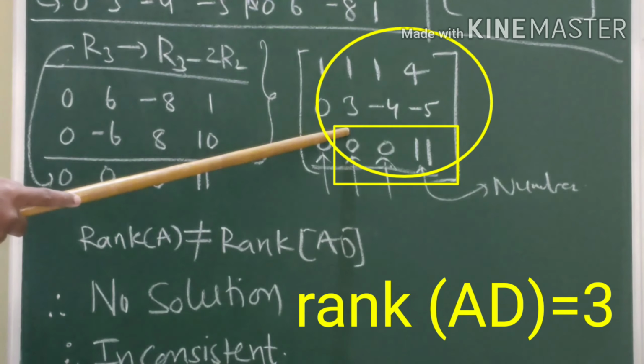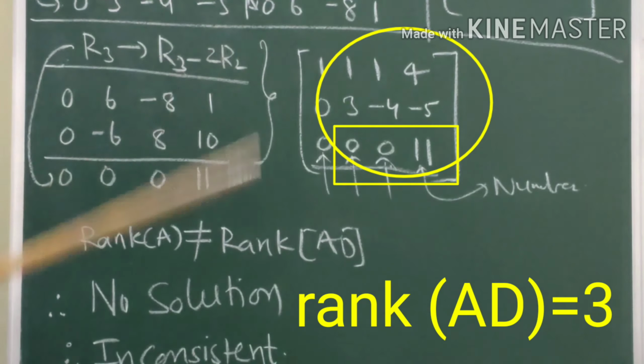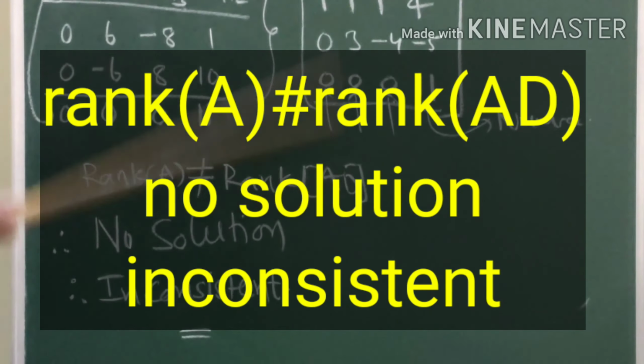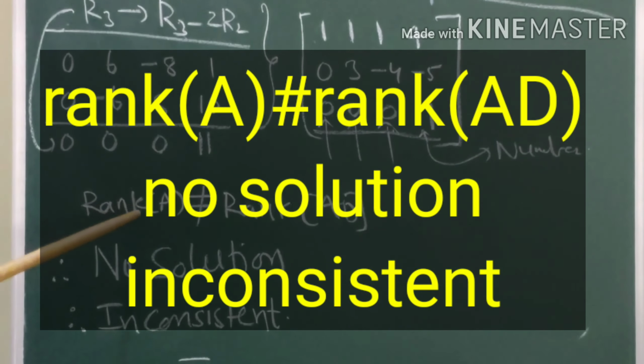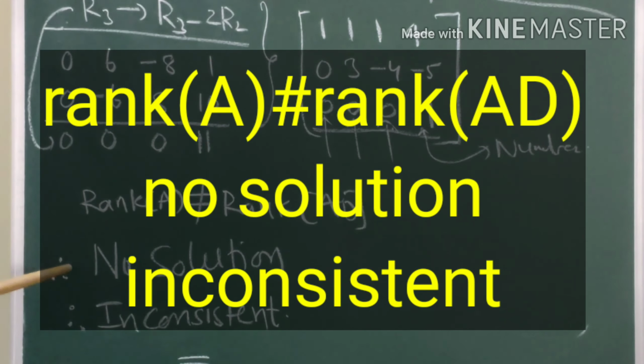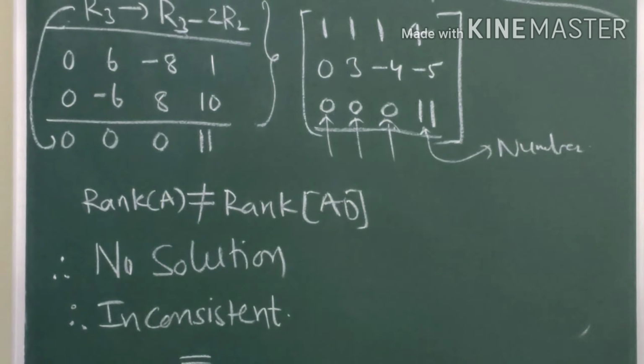That means the rank is equal to 3. Here the rank of A is less than 3, and the rank of AD is 3. Then what happens? Rank A is not equal to rank AD. So therefore we say that the system has no solution. No solution means inconsistent.